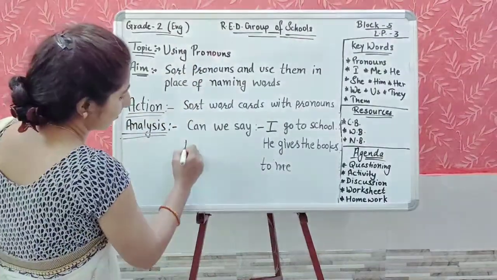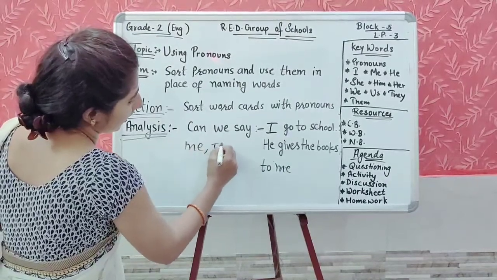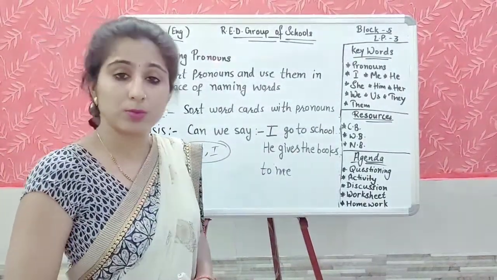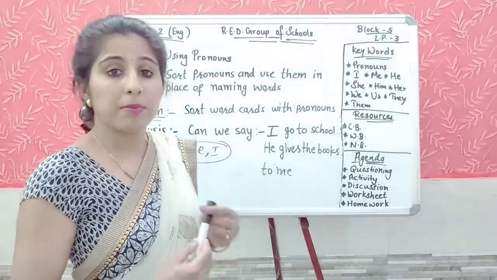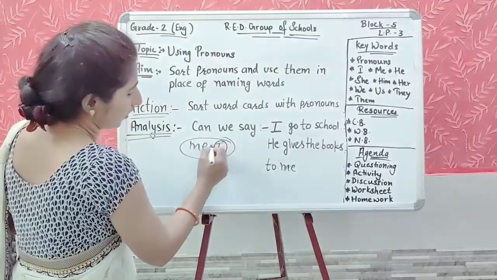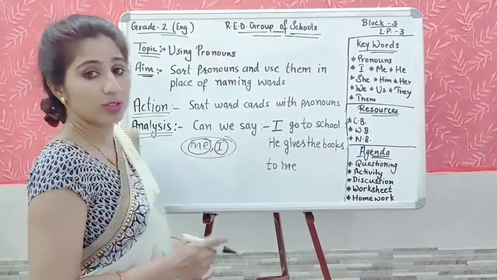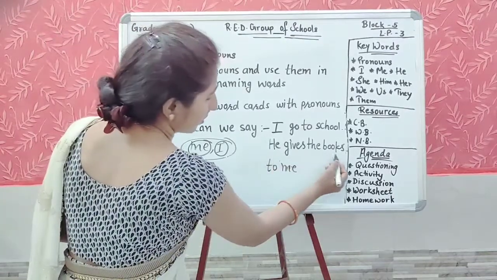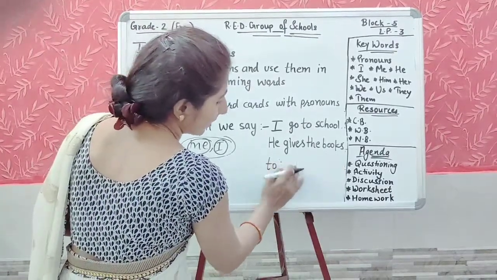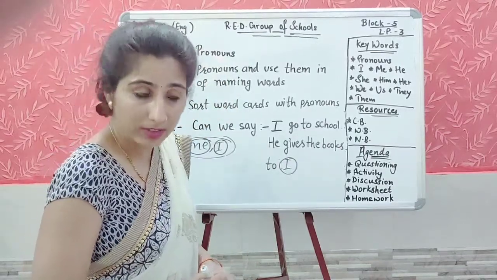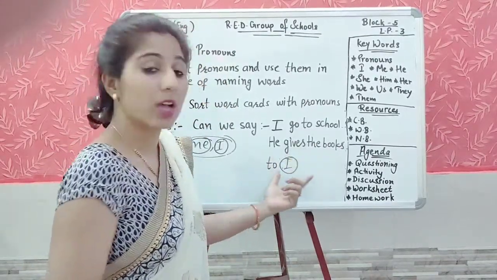Even though this me and this I both are talking about the same person, the speaker, still it is wrong, because I we use for the doer and me we use for the receiver of the action. Like he gives the books to I. If I write here I, then I is the receiver, means मैंने बुक्स आई को दी है.